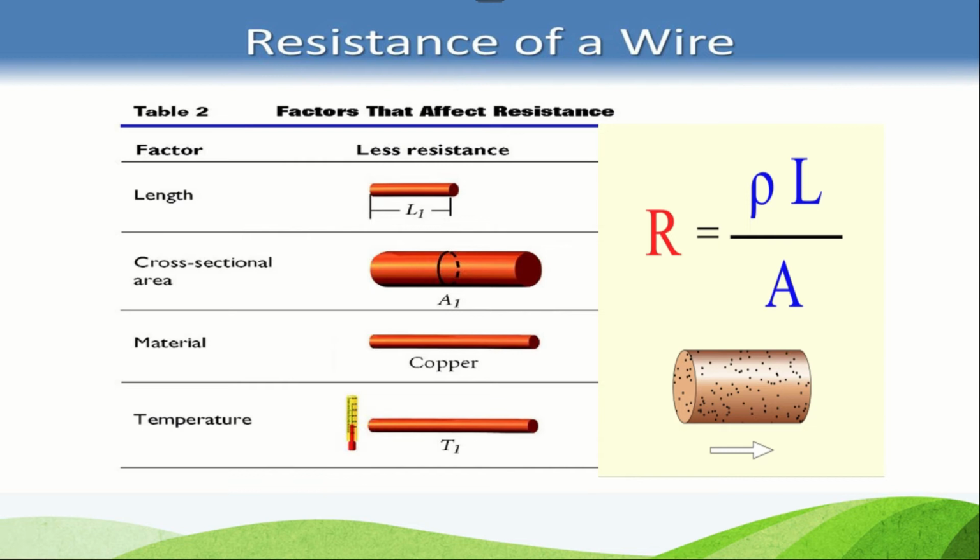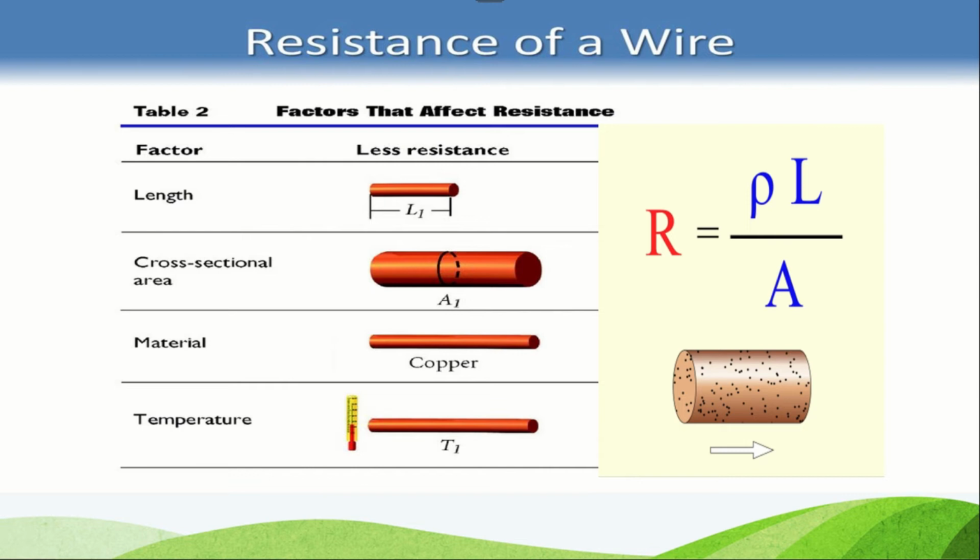For example, copper offers less resistance than tungsten because the number of collisions of the electrons in copper is very much less than the number of collisions happening in tungsten. So the bulb glows brightly when copper is connected rather than tungsten. So you understood the material also.